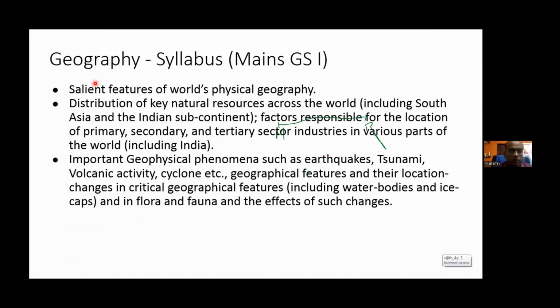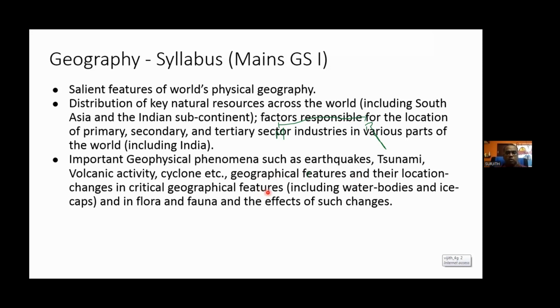Okay. I'll start with the first point, which is salient features of world's physical geography. When I say the salient features of world's physical geography, it is geomorphology, climatology, oceanography. Environmental geography and biogeography come, in a nutshell, under the last point: geographical features and their location, and changes in critical geographical features. I will explain about this.